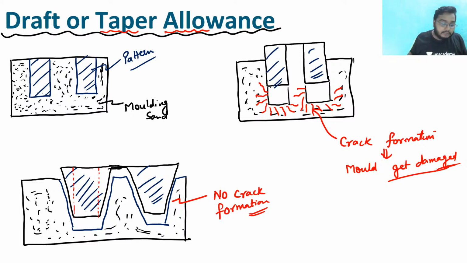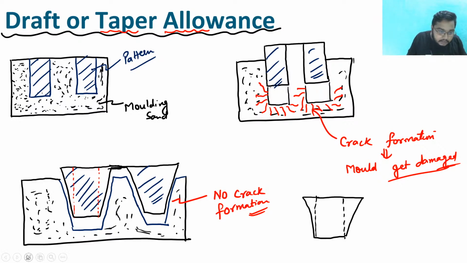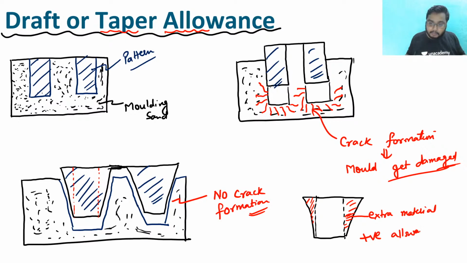So no crack formation would be there, and you can see here that this much amount is the pattern, and this much amount is the extra material. This is the extra material, this all thing is extra material, okay? So positive allowance is there, right? So we are giving the positive allowance, clear?